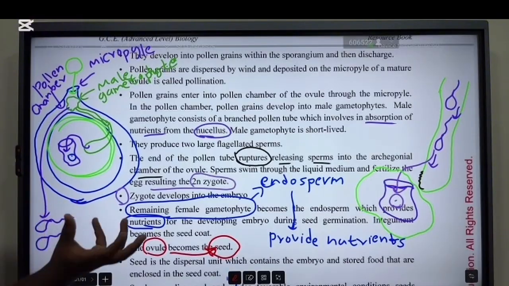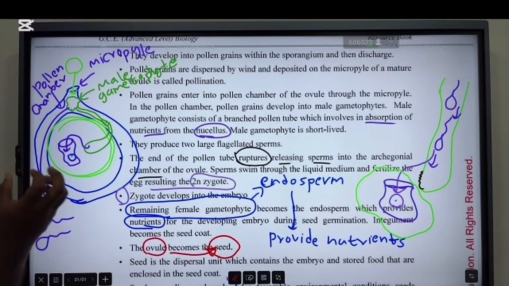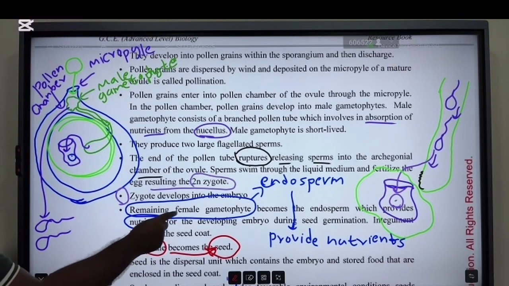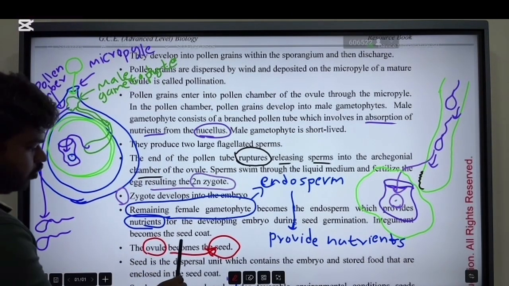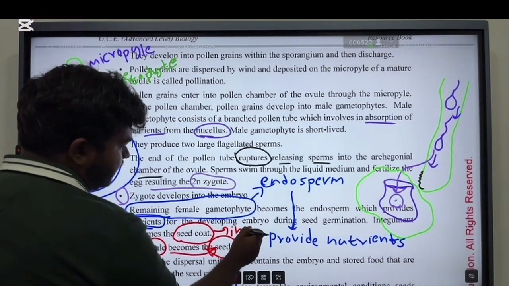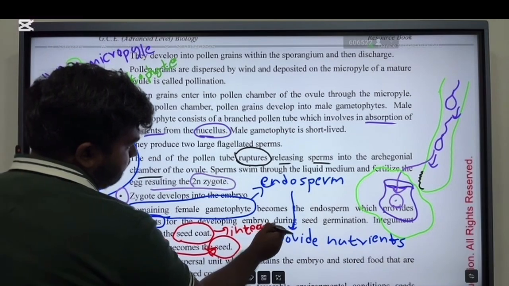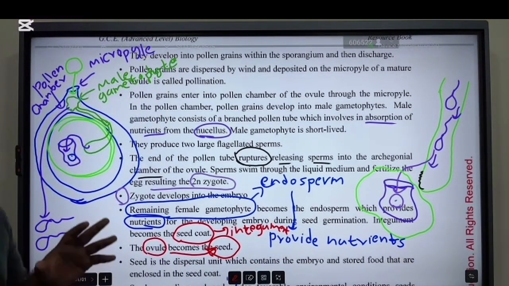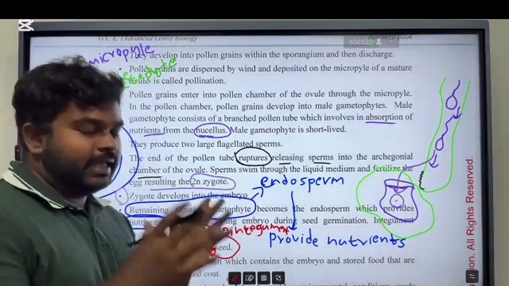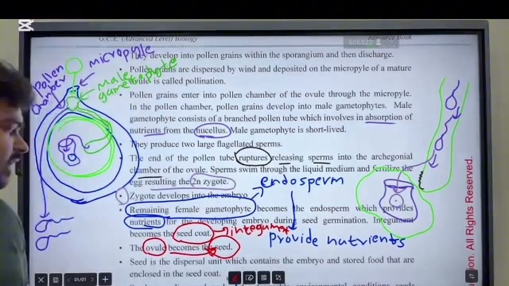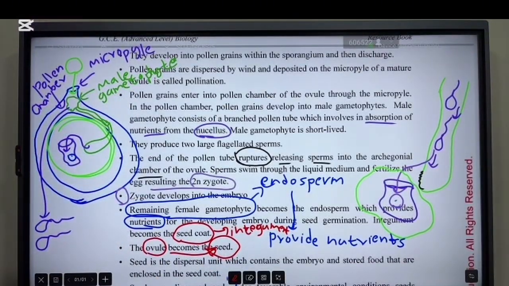The protective structure or the protective covering of the ovule is called the integument. So this ovule becomes the seed, and the integument becomes the seed coat. Seed coat is the integument. When the ovule becomes the seed, this integument becomes the seed coat.